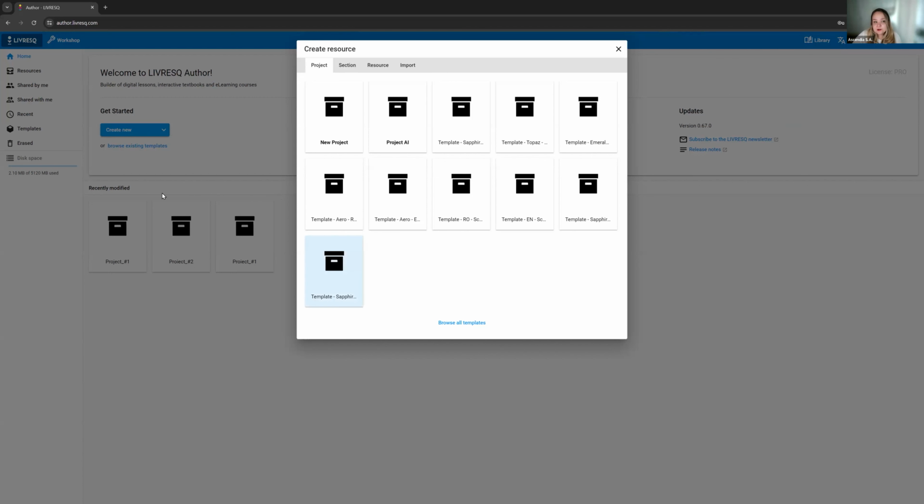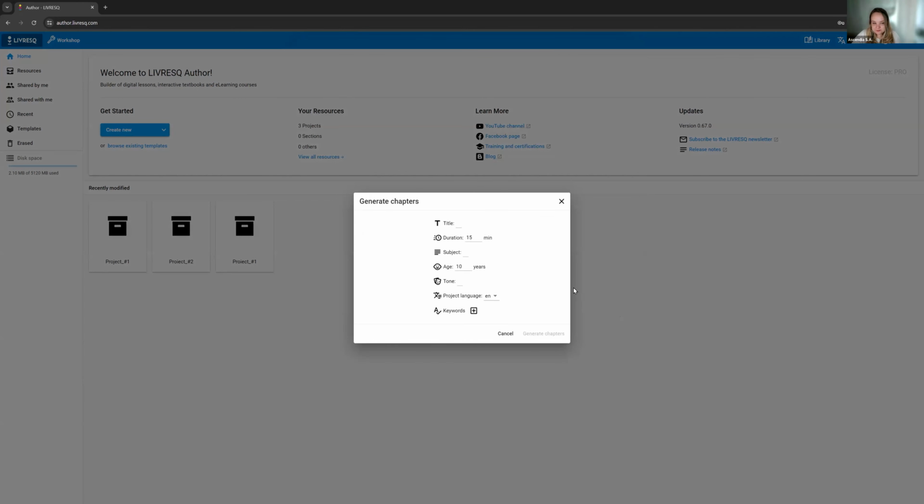All right, so in order to start a new project using AI, we're going to go on Create New Project and then select Project AI. Once we've selected this, we have this form that we can fill in that lets the platform know about what we want the lesson to be. So for instance, I want a lesson titled Fruits and Vegetables.